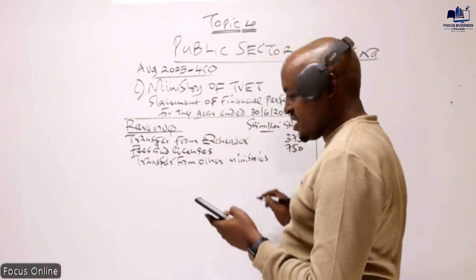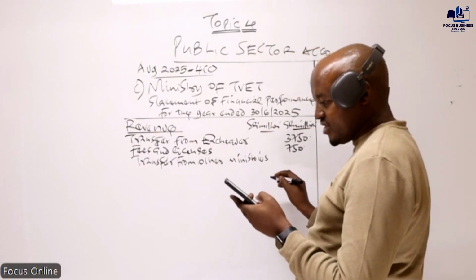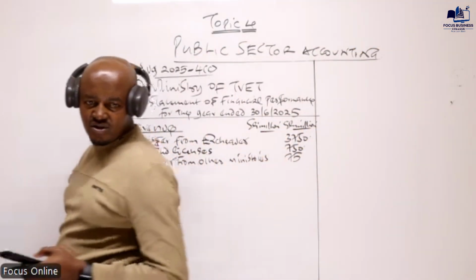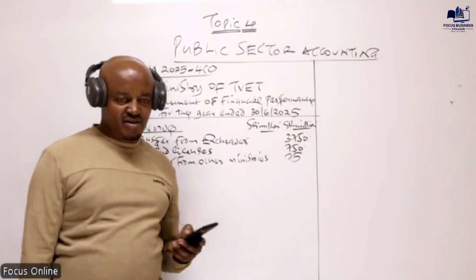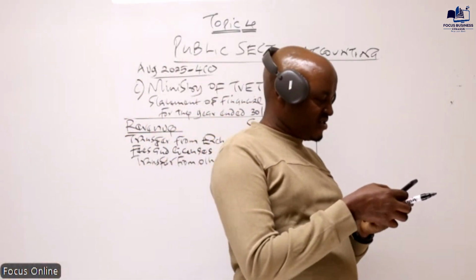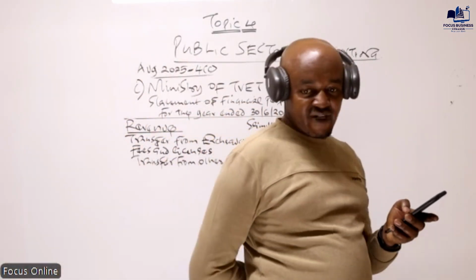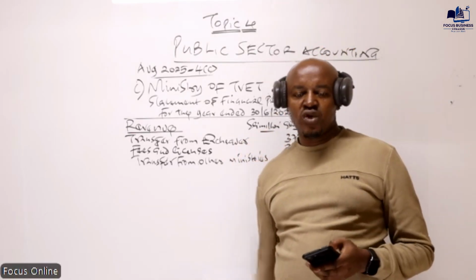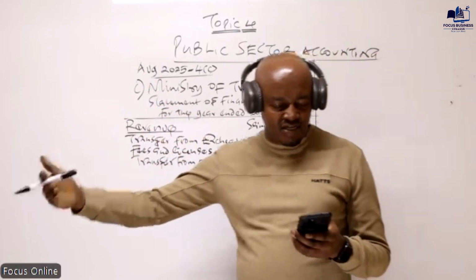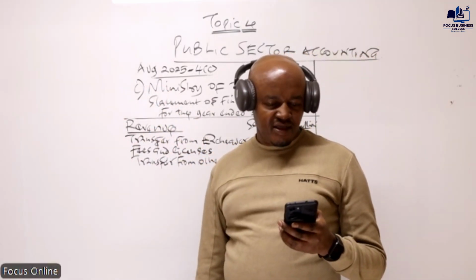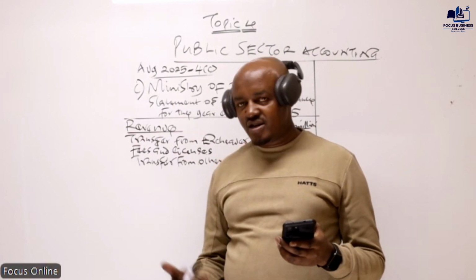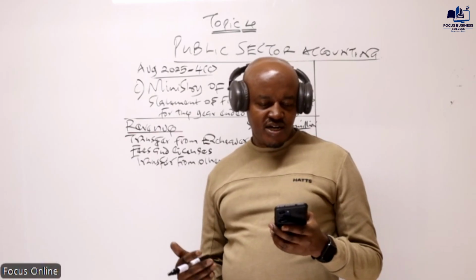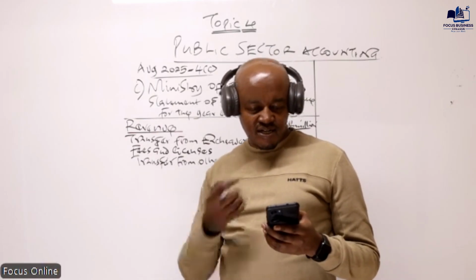Transfer from other ministries. How much is that? I hope you can see that figure. Can you see that figure, Lydia? Transfer from other ministries, is it 75? Yes, it is 75. Then we have transfer to other ministries, which is an expenditure. Then we have computer equipment and software. Those are assets. And then we have motor vehicles, land and buildings. All those are basically assets.